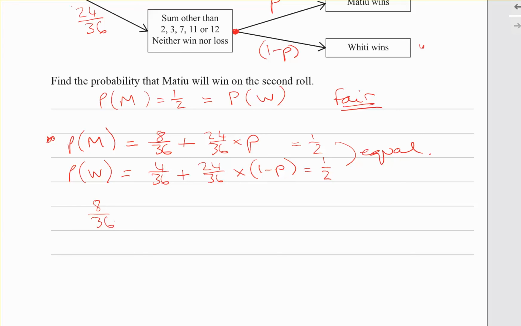So I want to solve 8 over 36 plus 24 over 36 times p equals a half. Now you can do this in Solver, as long as on the next line you write p equals and get the correct fraction. The answer is 5/12, so that would be appropriate. For some working, we're going to subtract the 8 over 36, and then we would divide by the 24 over 36, next step. Using brackets, definitely, around the fractions, and we come up with an answer of p equals 5/12.